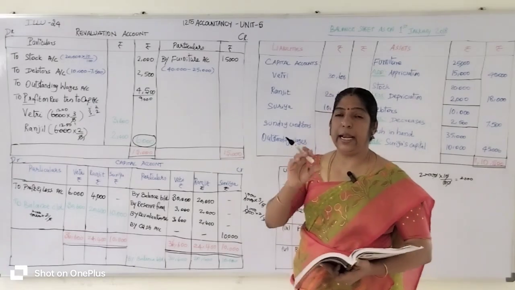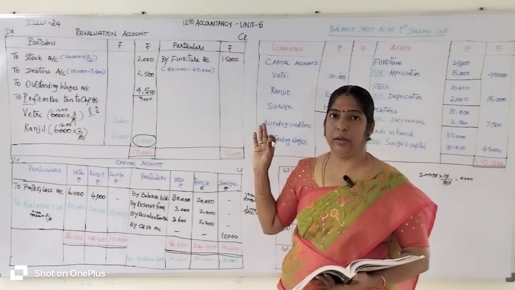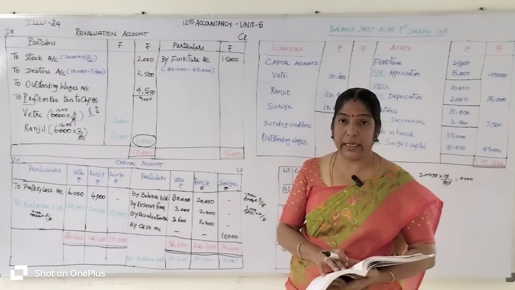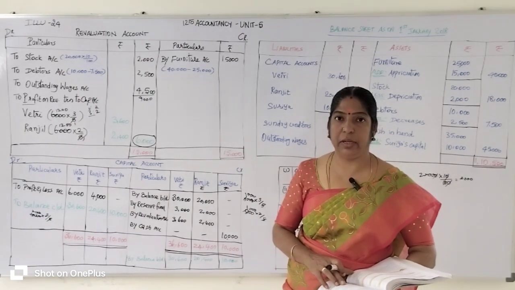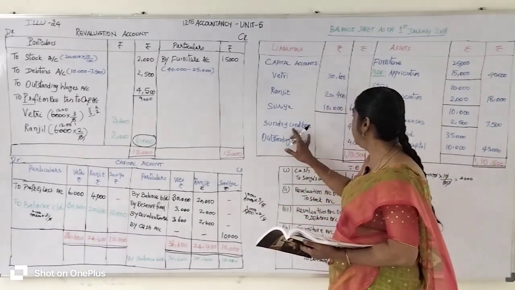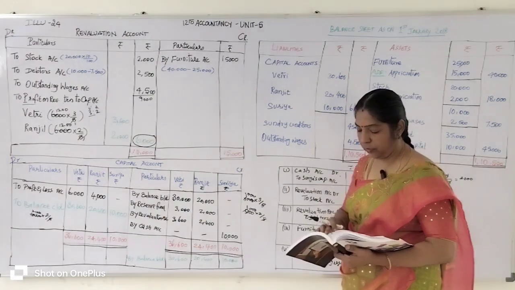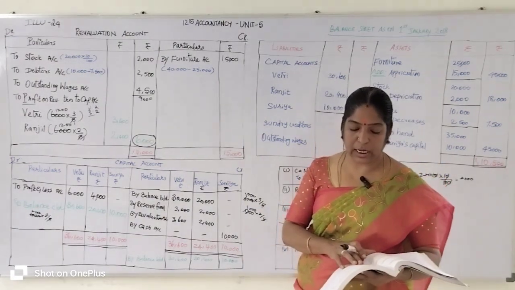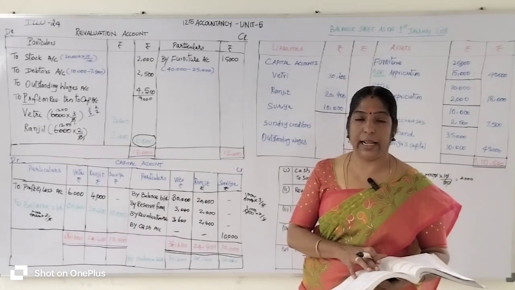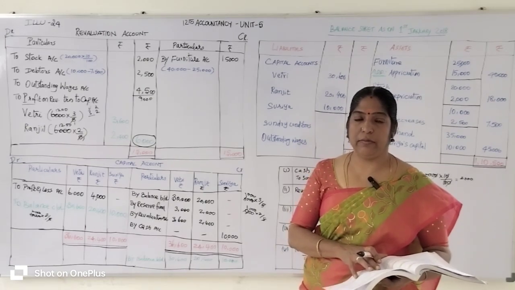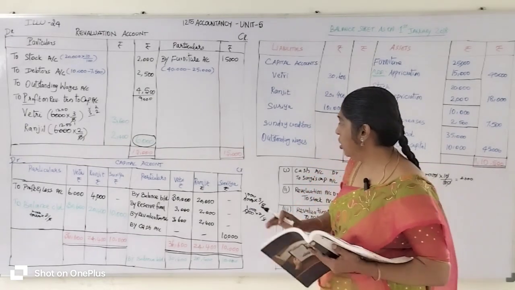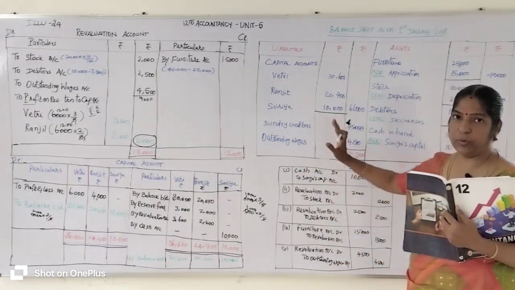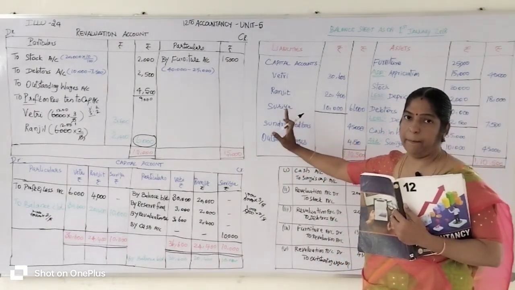Then the sundry creditors. What are the items related to the liability side given in the question? Sundry creditors and outstanding wages. Sundry creditors 45,000 is given in the question, so we enter it here. In the adjustments, outstanding wages is a liability item. So we enter outstanding wages 4,500 rupees on the liability side of the balance sheet.